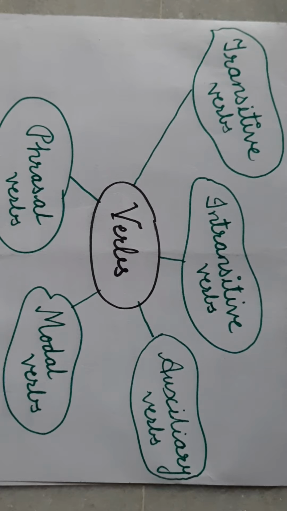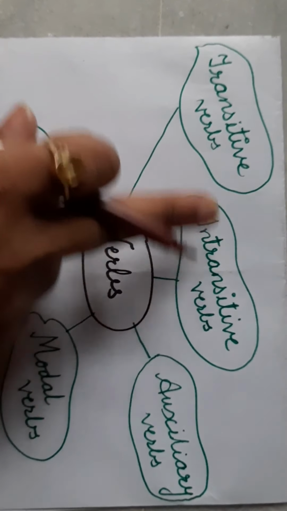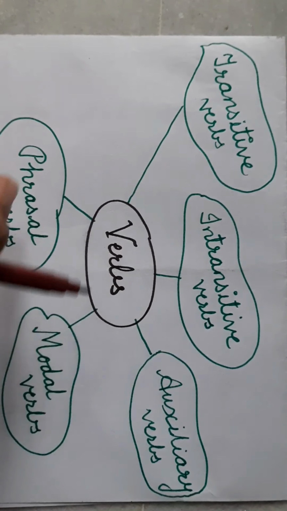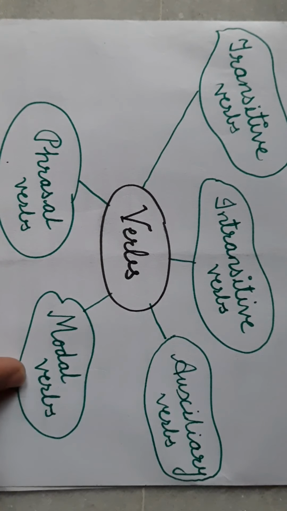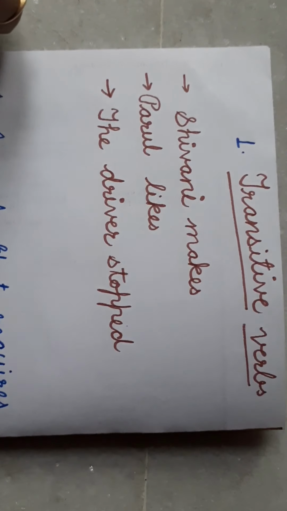Now the types of verbs. There are basically two types of verbs we study: transitive verbs and intransitive verbs. But I have taken here all kinds of verbs: auxiliary verbs, modal verbs and phrasal verbs. We will discuss them one by one. First of all, transitive verb.